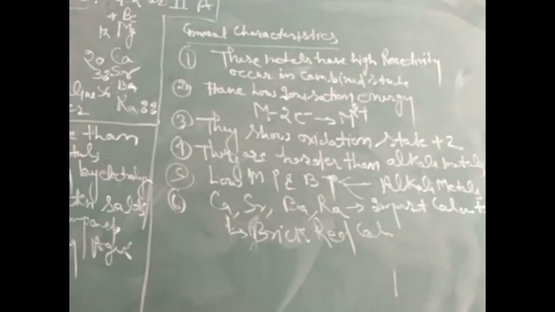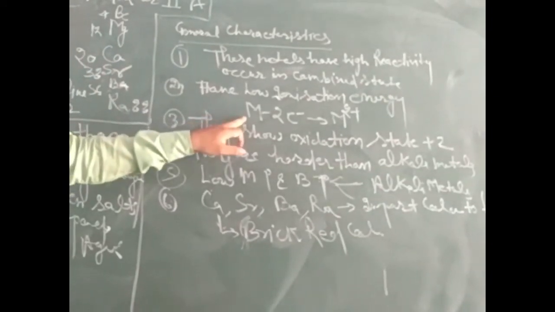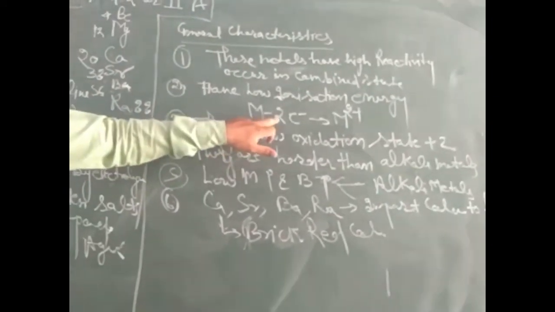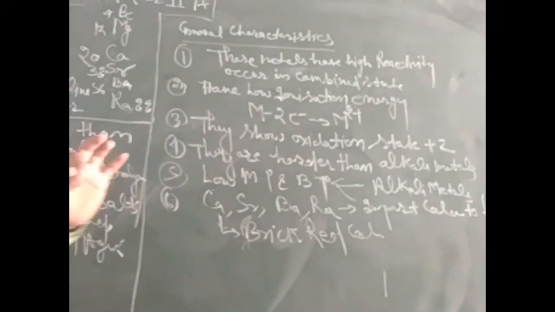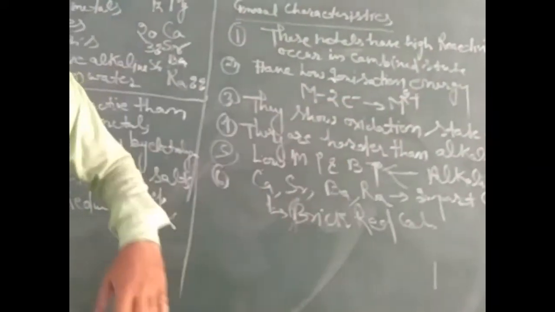They lose 2 electrons easily and form a cation. When the metal loses 2 electrons, it forms an M2+ ion. This shows oxidation state +2, meaning they lose 2 electrons from their valence shell and show oxidation state +2